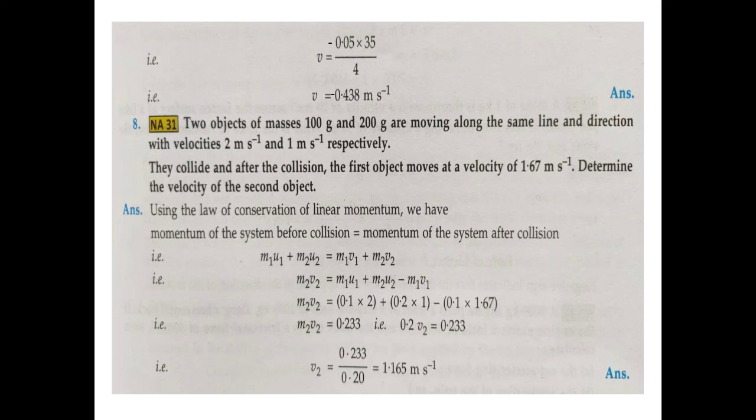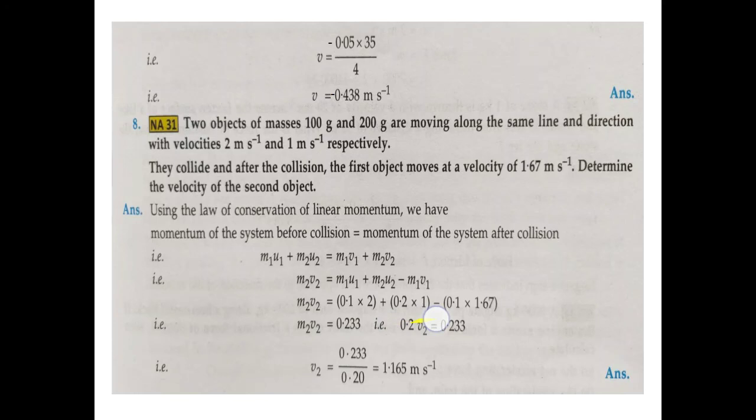Before collision, m1 u1 plus m2 u2. After collision, m1 v1 plus m2 v2. Now m2 v2 is equal to, bringing terms across, m1 u1 plus m2 u2 minus m1 v1. And now we will place the values of m1, u1, m2 and u2, which are given.